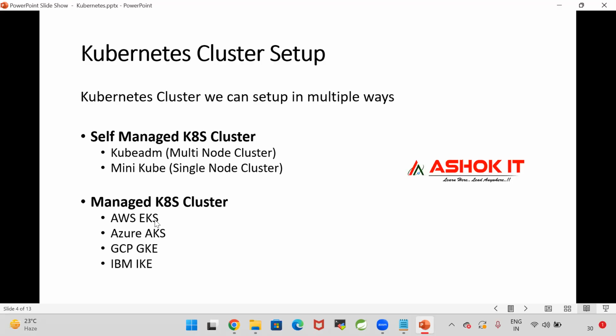Why EKS cluster? High availability will be available. Your cluster will always be up and running because we are not managing it. AWS will manage our cluster. AWS will guarantee 100% high availability for the EKS cluster. EKS is one of the most powerful solutions provided by AWS to run our Kubernetes applications.